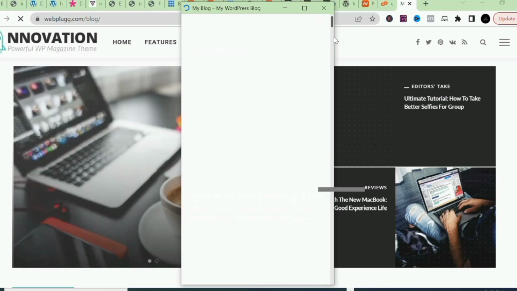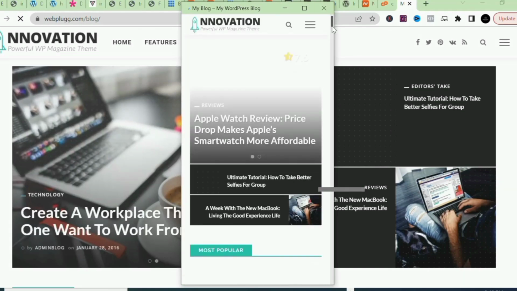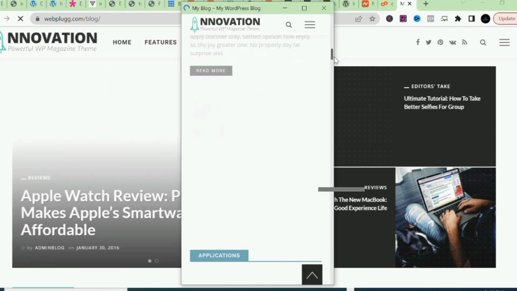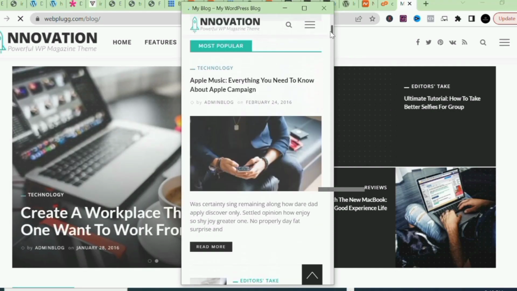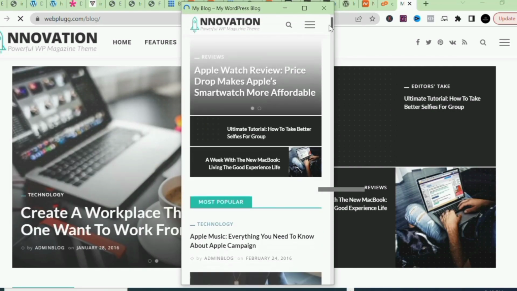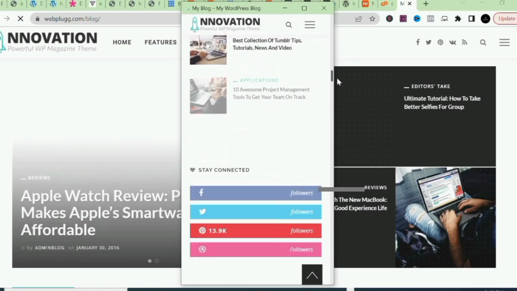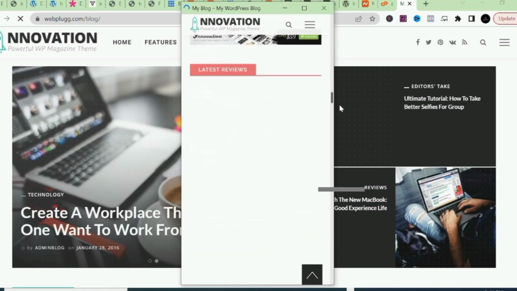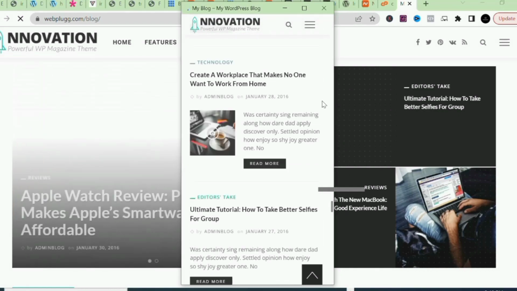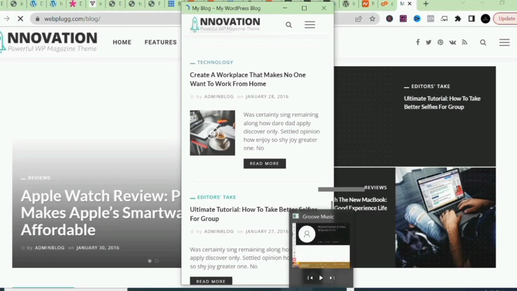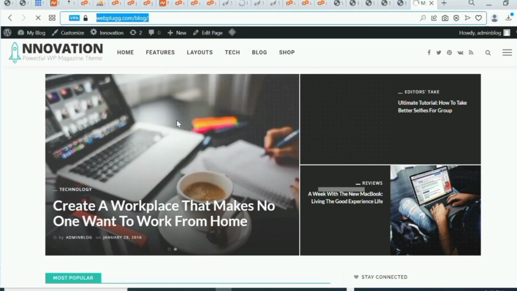Mobile responsiveness is also good. You can see how it looks on phone. This is something that is beautiful. Wow guys, this is really nice. We are going to deliver a top-notch job for your client. You can see that. So this is beautiful on desktop, on laptop and on mobile.